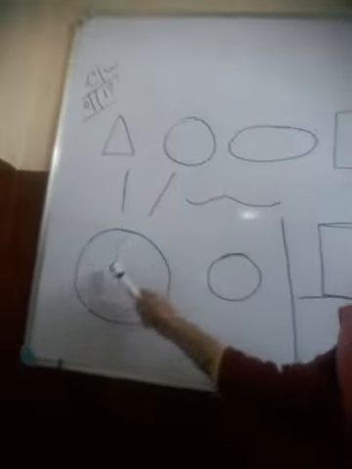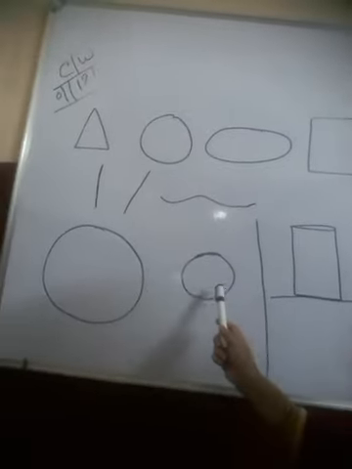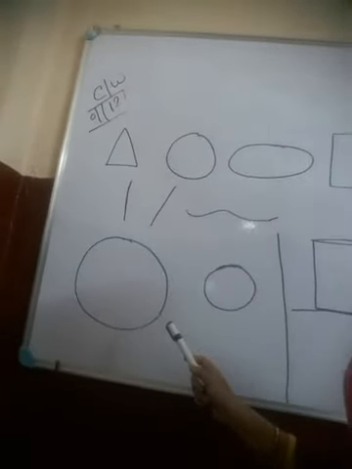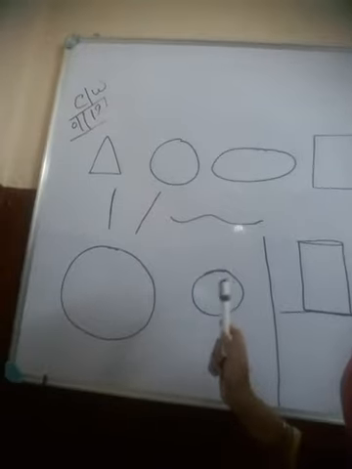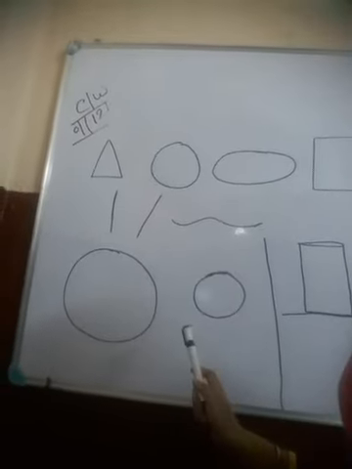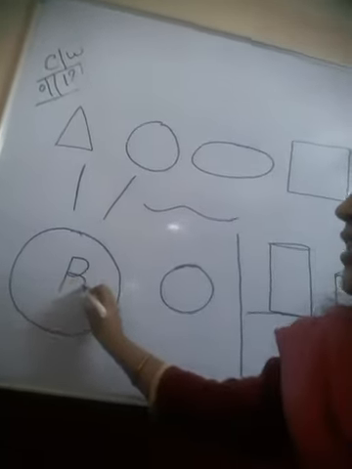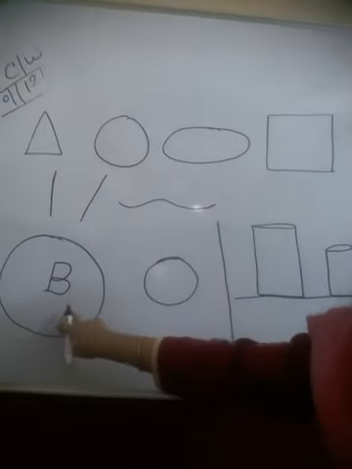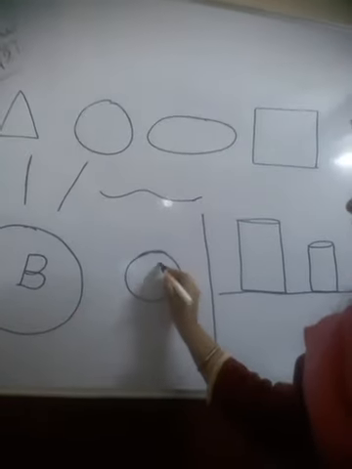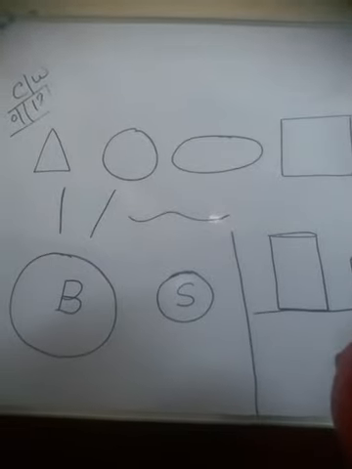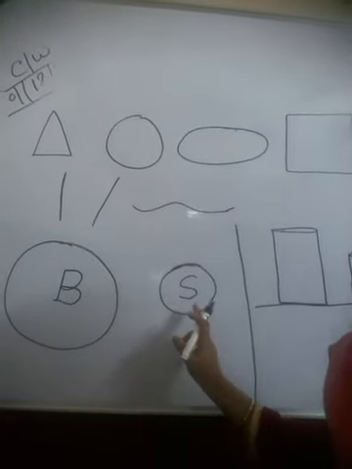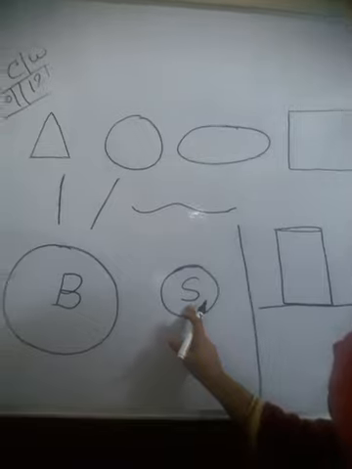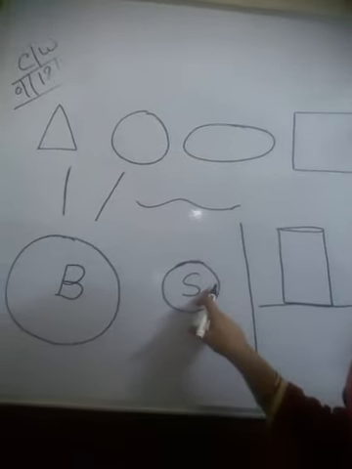Now come to the concept of big and small. So I have drawn two circles. As you see on the board, there are two circles. So among them, which one is bigger? Yes, definitely this is the bigger. So B is for bigger. So I am writing B as it is big, and it is small. That's why I am writing S for small. S is for small. That's why I am writing S on this circle as it is small.